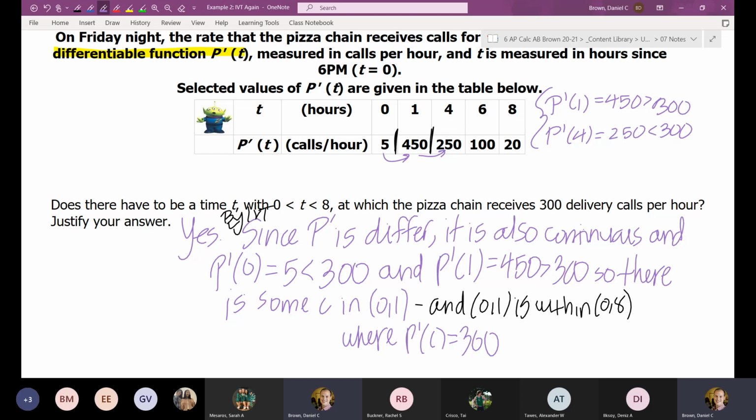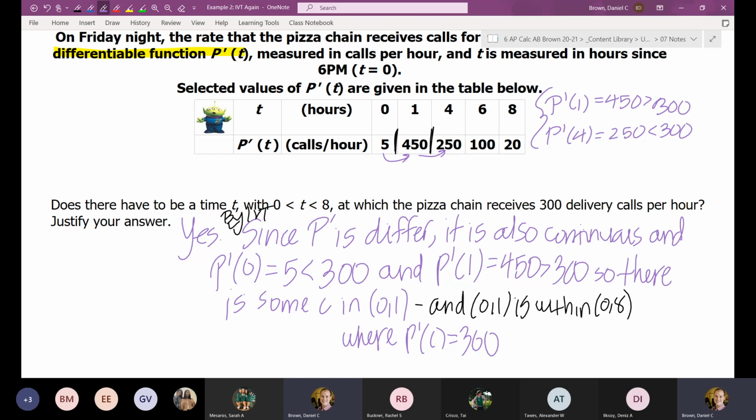Armani? For 2 questions. When you say p prime is p, can you put t there instead, or does it have to be c? It could be t and it would be fine. Also, instead of putting p prime, I like where it says calls per hour, which is what p prime is. Is that wrong? Since we are talking about a theorem of mathematics, you would want to name the function that you're discussing. Calls per hour can refer to a lot of things, so we want to specifically refer to the p prime that we're talking about for this situation.